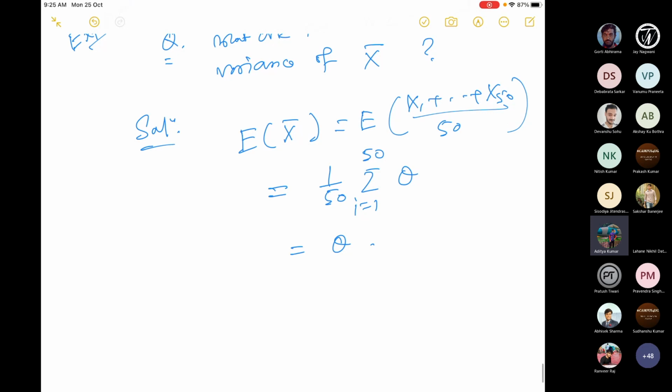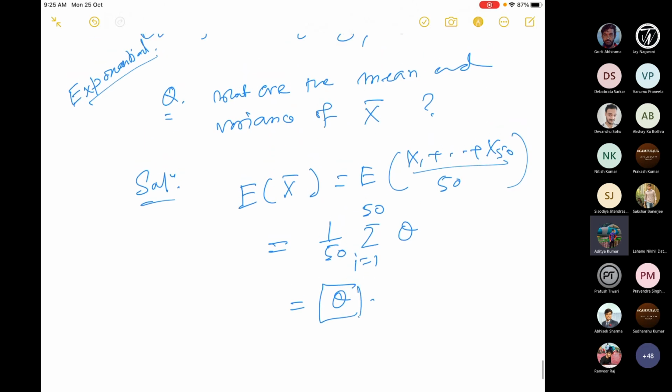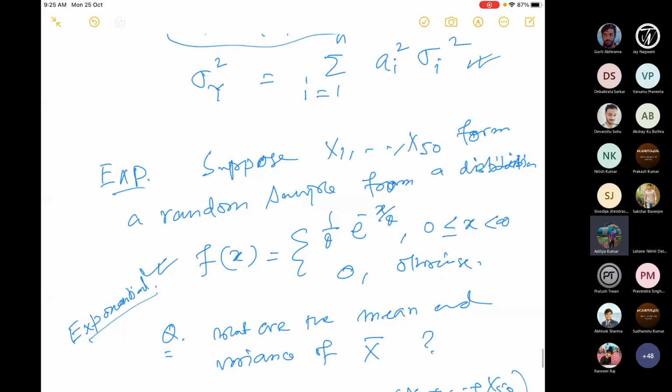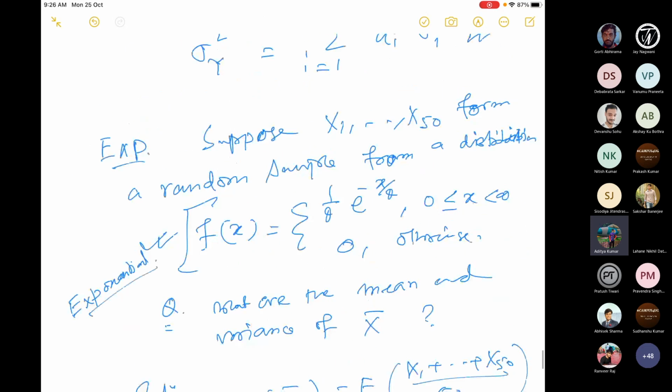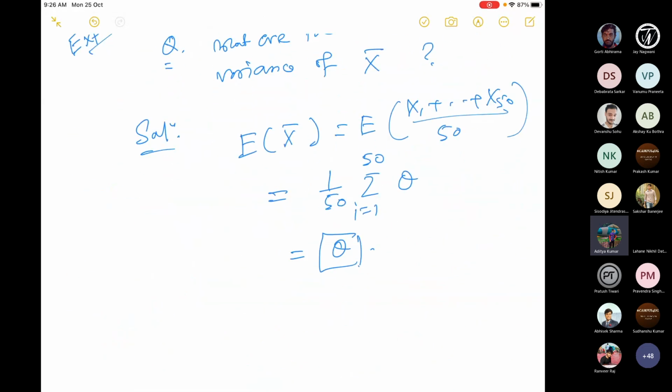And what is the variance? See here, the sample mean is exactly the population mean. Here I know the population distribution, so I know that its mean is theta. I just took 50 independent realizations, and found that the sample mean is exactly equal to the population mean. And what is the variance of x bar? This is the variance of the sum over 1 by 50 xi, i equal to 1 to 50.